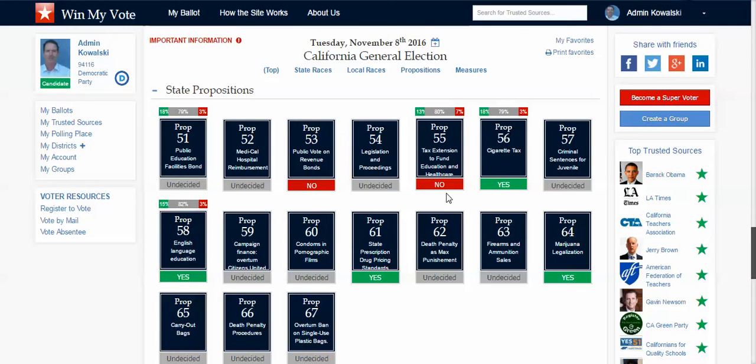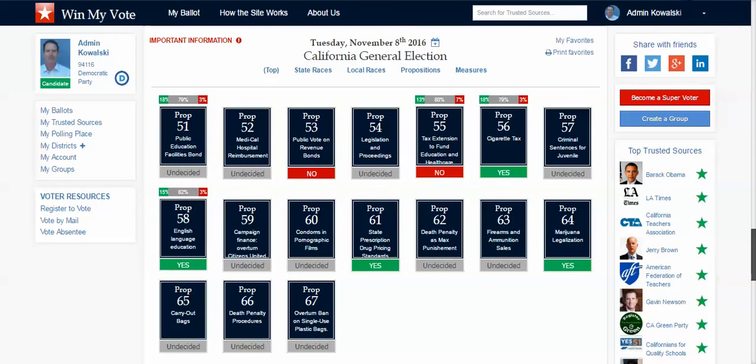It's also great for the groups and organizations because they can reach out to their members, tell them to go to Win My Vote, sign up, favorite Proposition 55, or vote no on it, either way, and then they'll be able to track how their members are supporting or opposing the proposition.